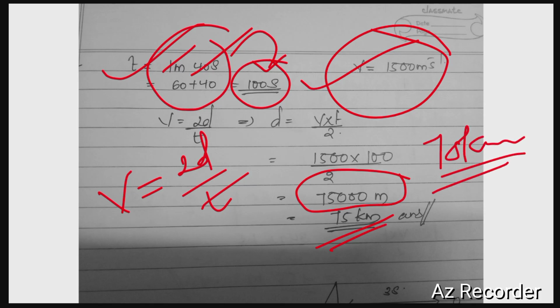Okay, simple. The basic equation is V is equal to 2d by t. All you need to check is that you convert the time, which is given as 1 minute and 40 seconds, entirely to seconds, which is equal to 100 seconds.